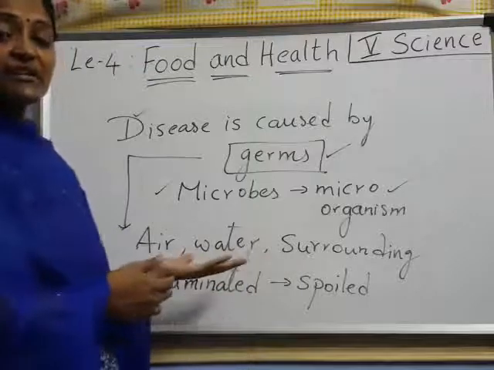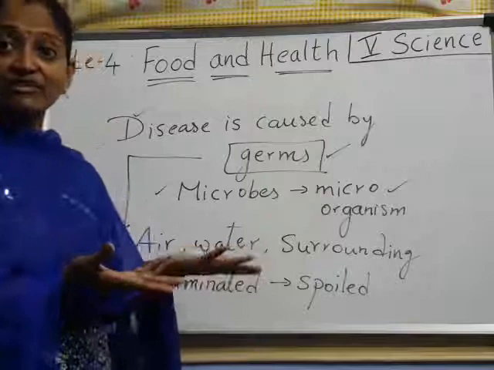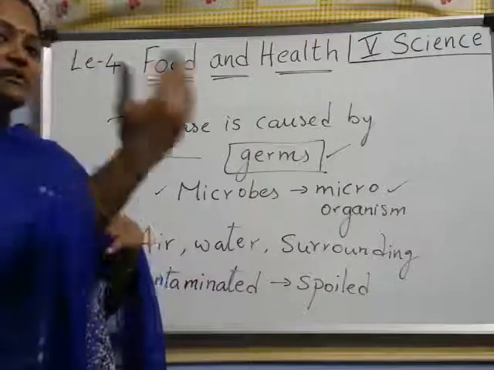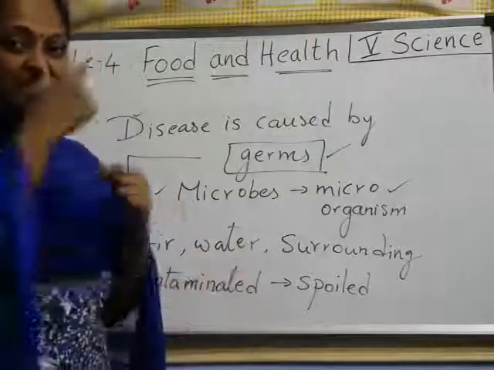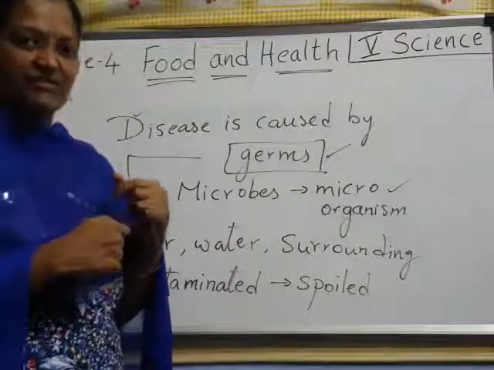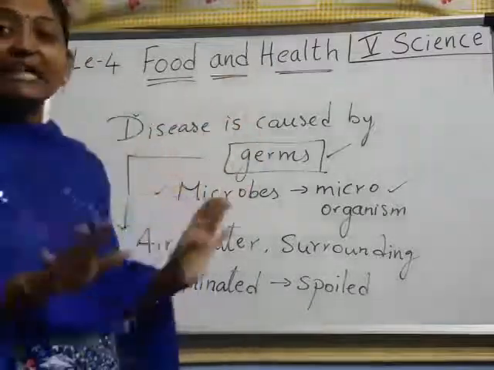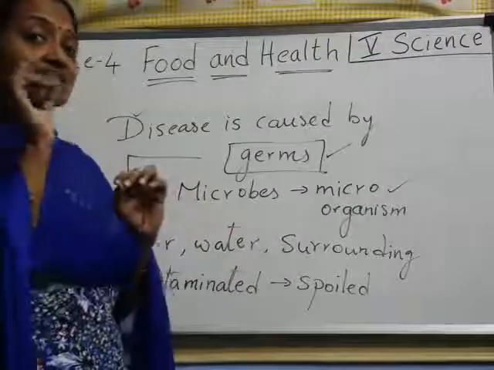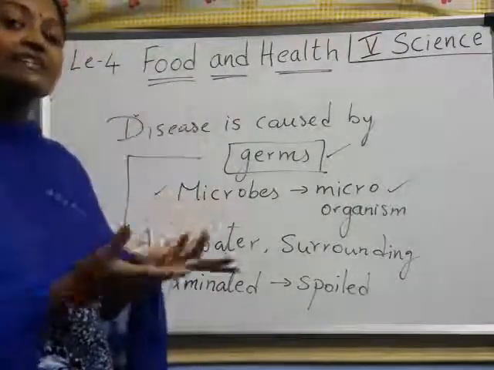If coronavirus is there, contaminated air means that when one person coughs or sneezes, those germs enter the air. Got it children? That air we call contaminated air.